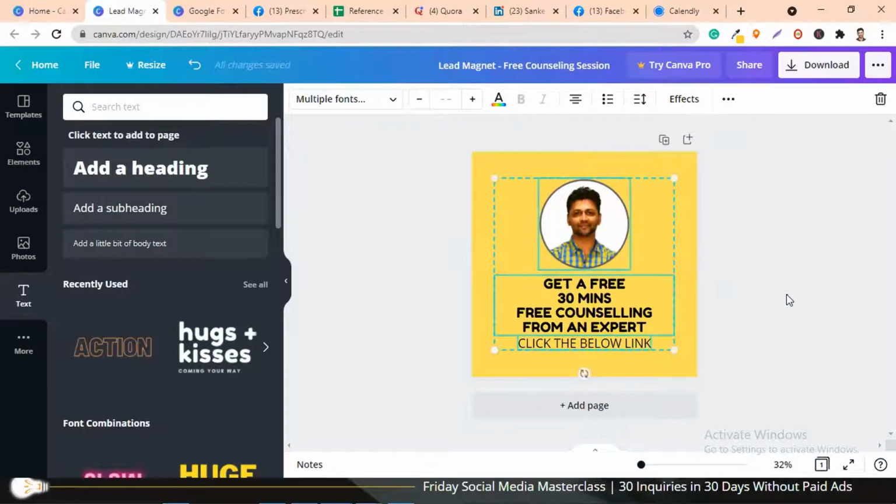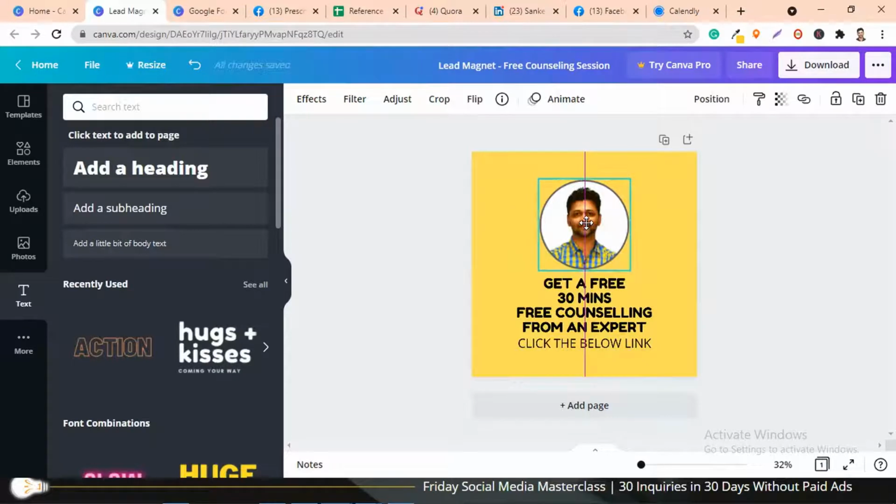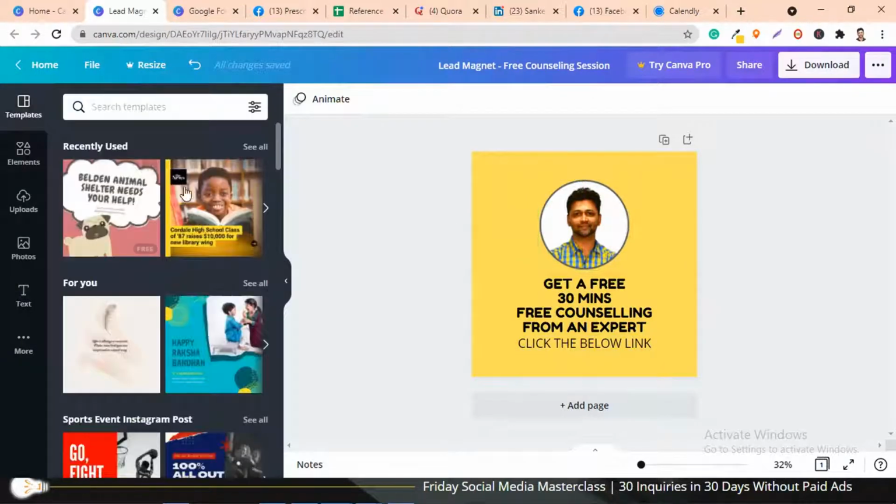So basically, right now what I've created is just a simple artwork. You can definitely choose some great template from here and then edit it. But right now, just to give you an idea of how this tool works, I've created this particular lead magnet artwork. Just hold on.